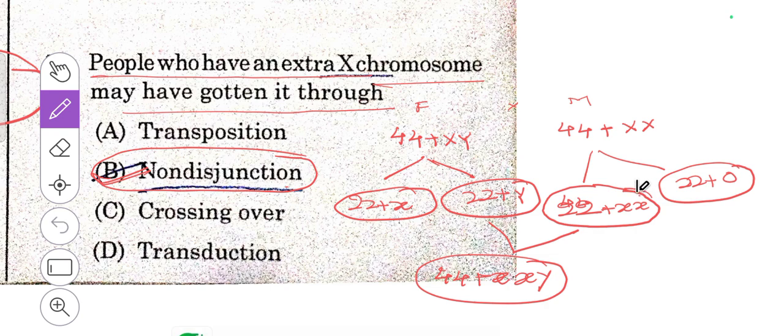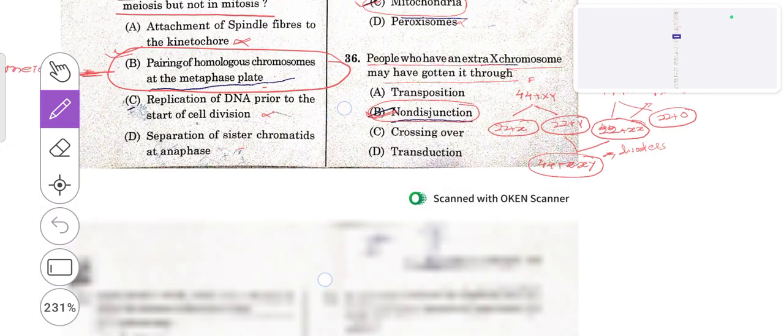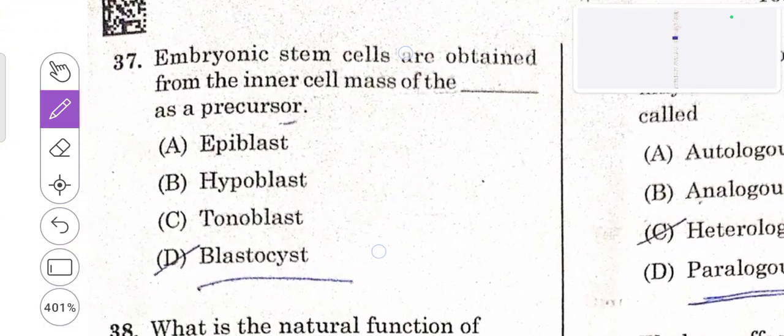So here it happened because of the non-disjunction, and it leads to some disorders. So B is the right answer for this question. Then 37th question,